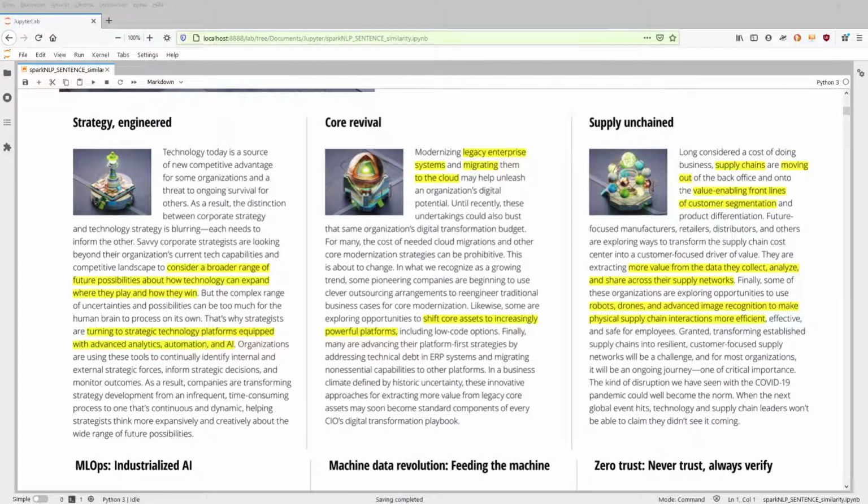As already mentioned, we have 9 segments. The first segment is about turning strategic technology platforms equipped with analytics, automation, artificial intelligence.